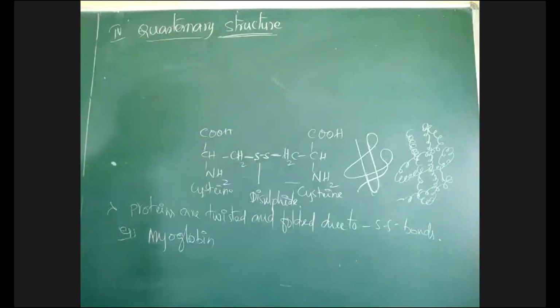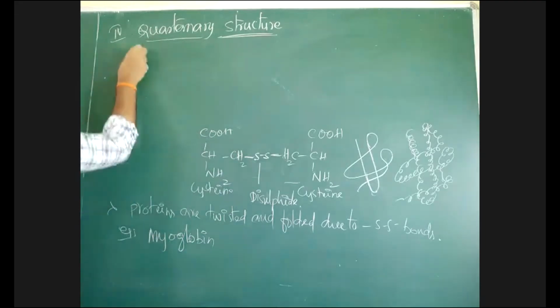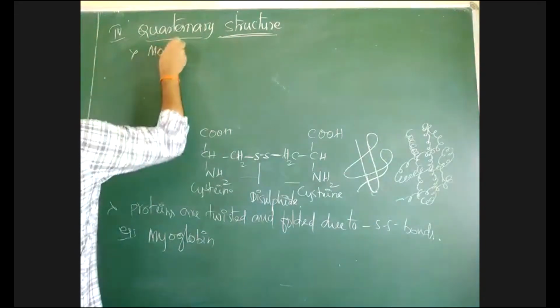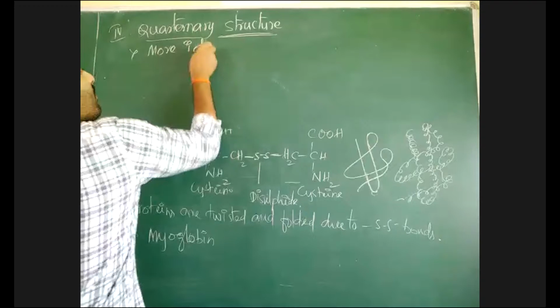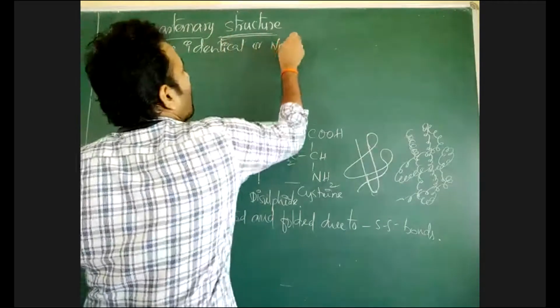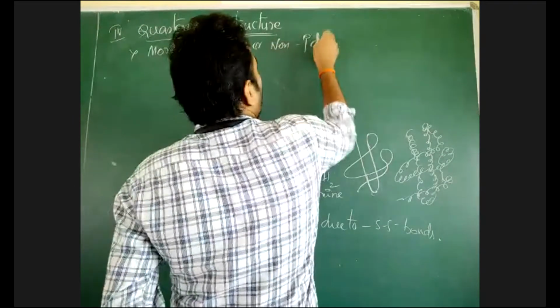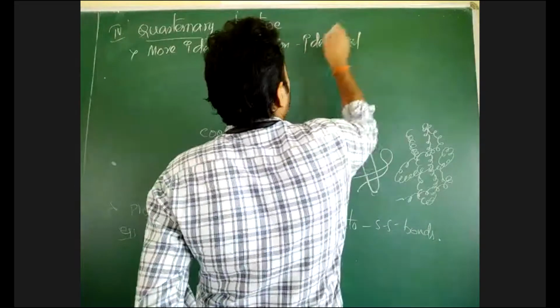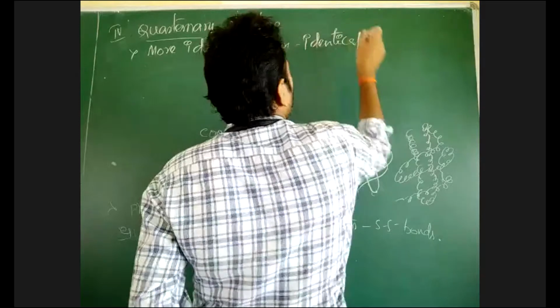Quaternary structure. This quaternary structure is formed due to more identical or non-identical polypeptides being joined.